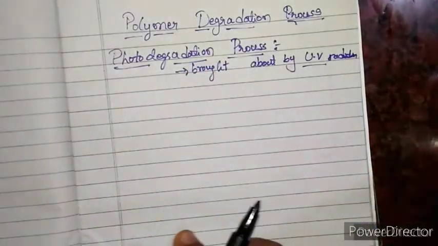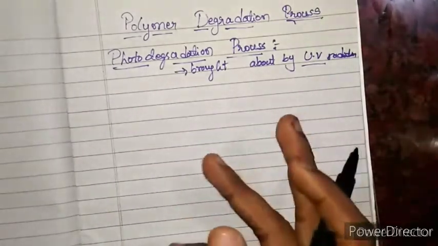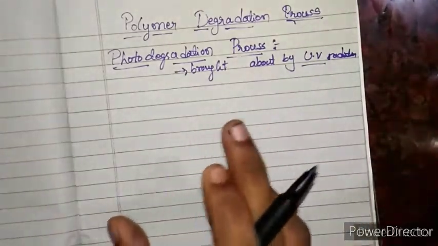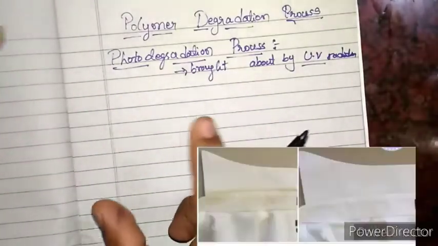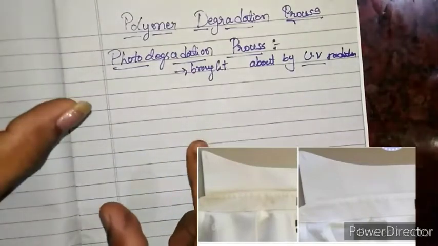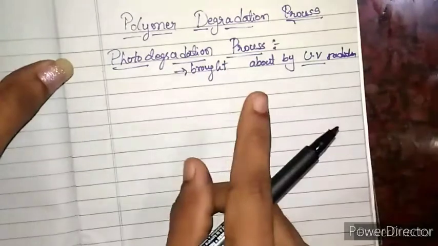You might have observed that our old white clothes, after several uses, what happened? The white color of the shirt slightly turns yellowish, right? Even if we wash it properly, that yellow color never goes.